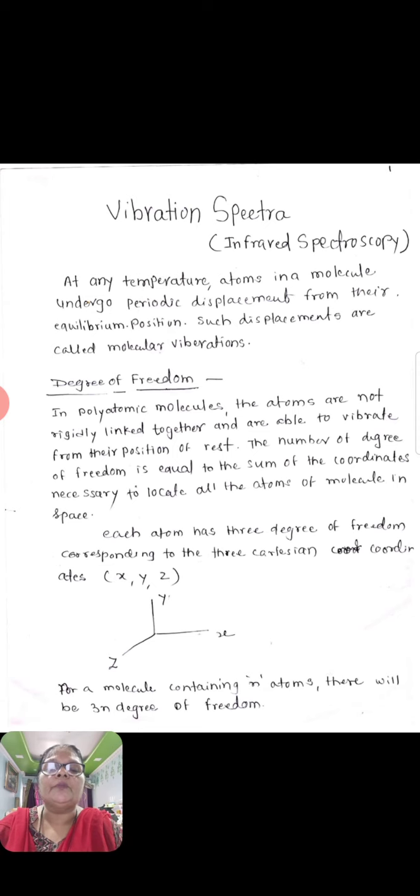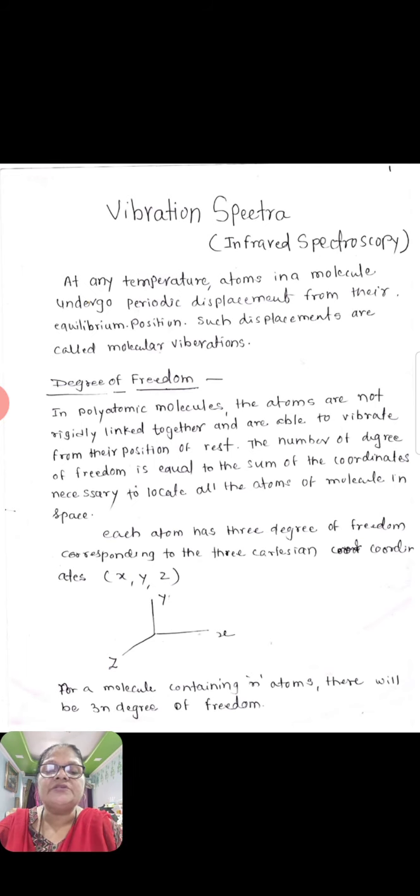In polyatomic molecules, the atoms are not rigidly linked together and are able to vibrate from their position of rest. The number of degrees of freedom is equal to the sum of the coordinates necessary to locate all the atoms of the molecule in space.